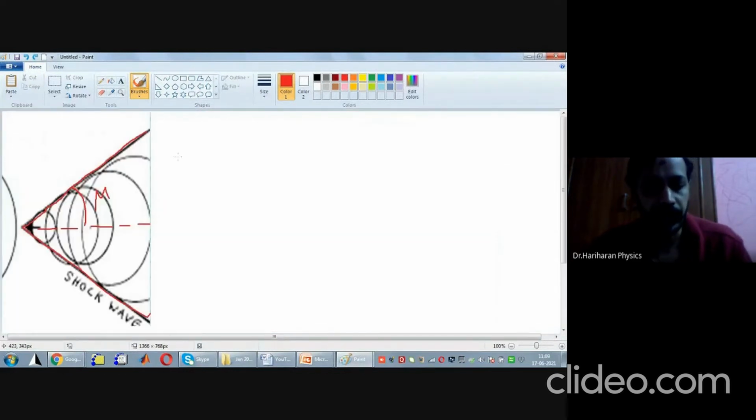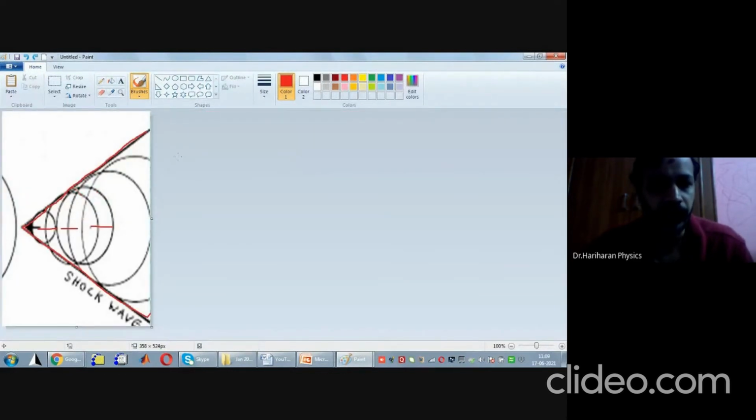What is the technical definition of a shock wave? It is the surface of discontinuity. It is defined as a surface of discontinuity that manifests as an object is moving at a supersonic speed in the given fluid. What does that mean?